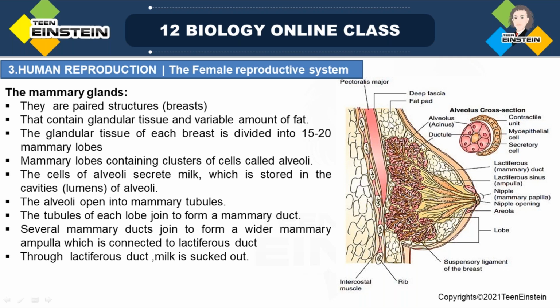Here you can see the fat pad present in the mammary gland. Breast development begins under the influence of estrogen and progesterone. Note this down.